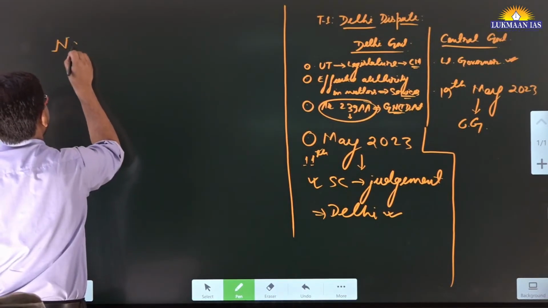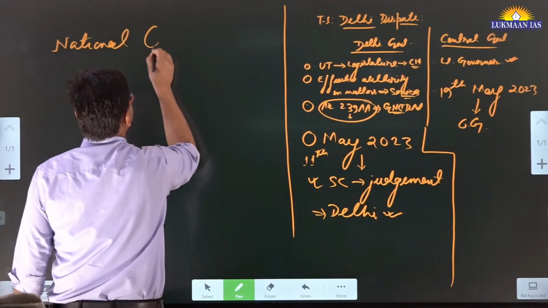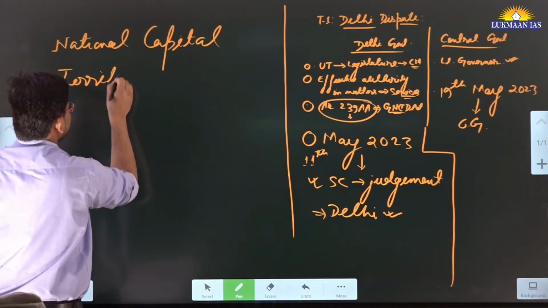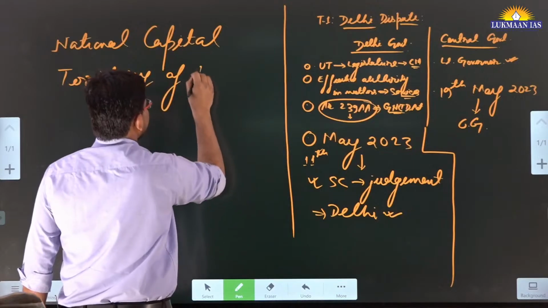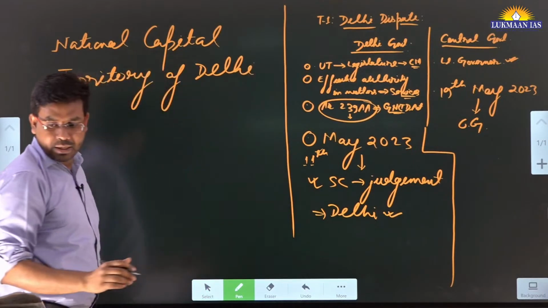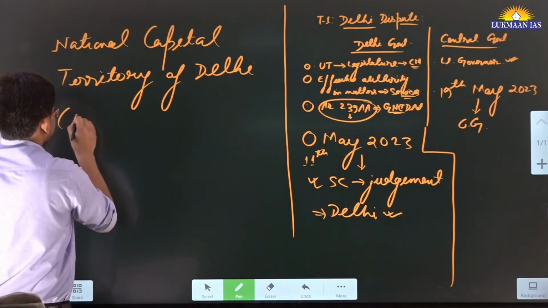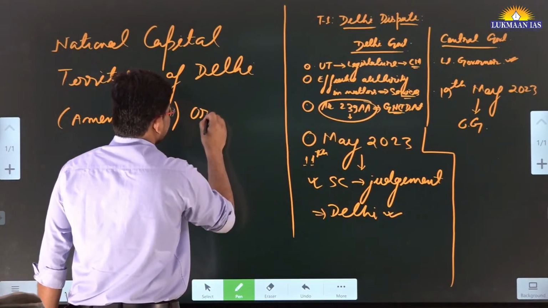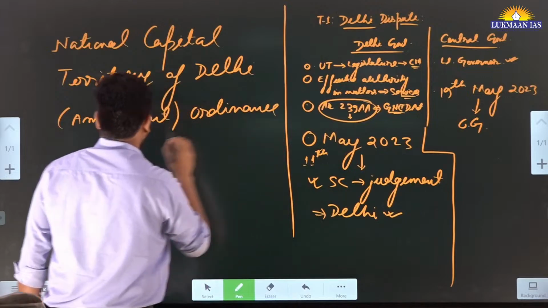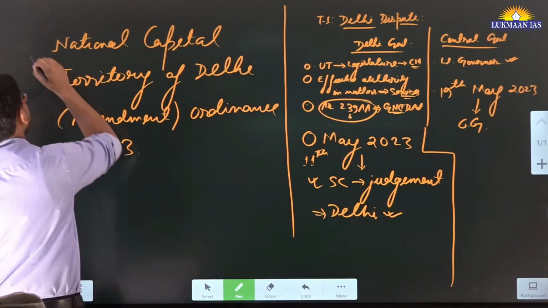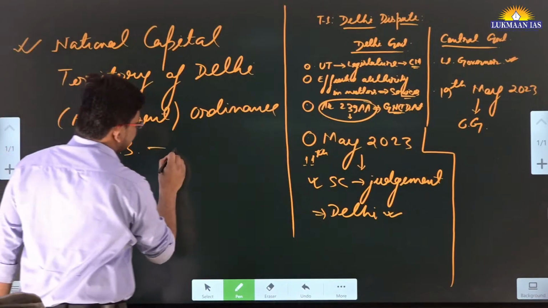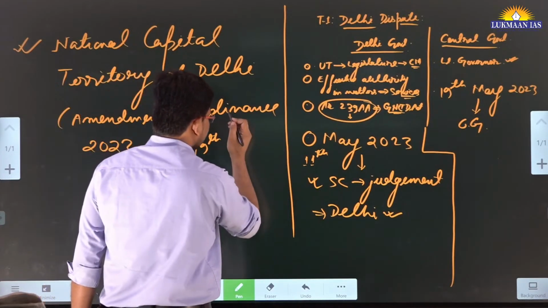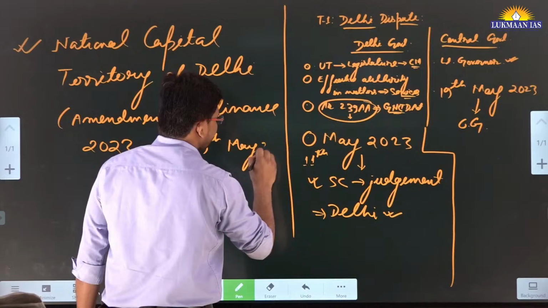It is known as the National Capital Territory of Delhi Amendment Ordinance 2023. This ordinance was promulgated by the President of India on 19th of May 2023.